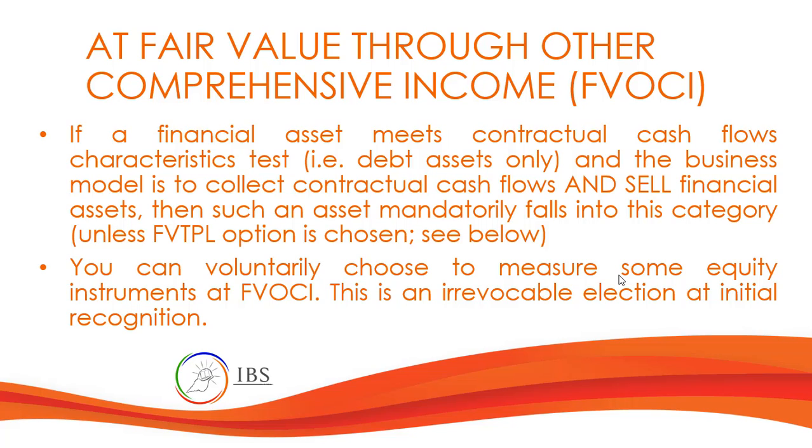Now, you can voluntarily choose to measure some equity instruments at FVOCI. But if you choose to measure it under FVOCI, there is no more change to be made.